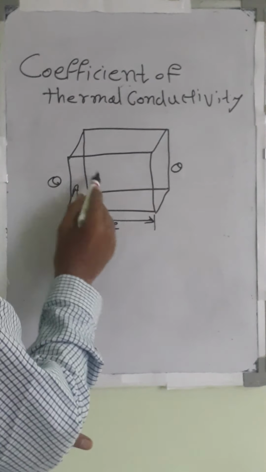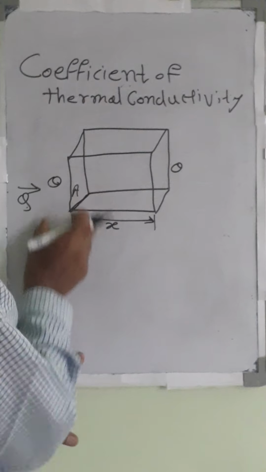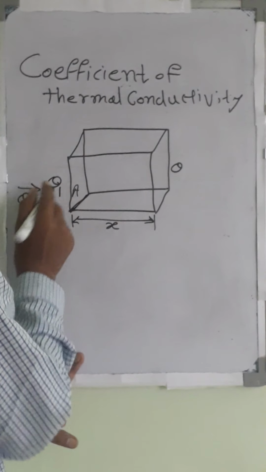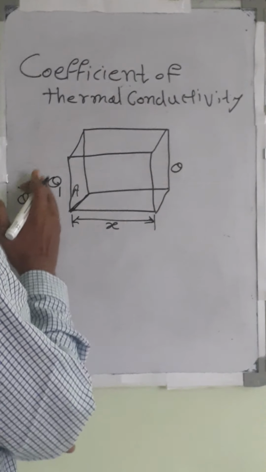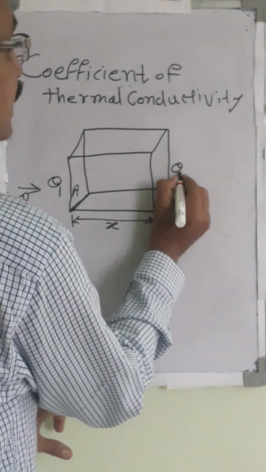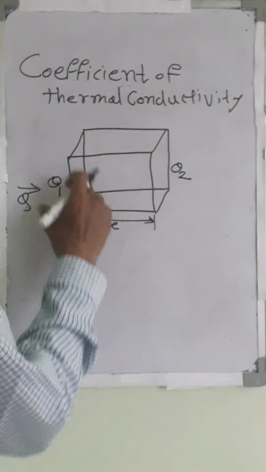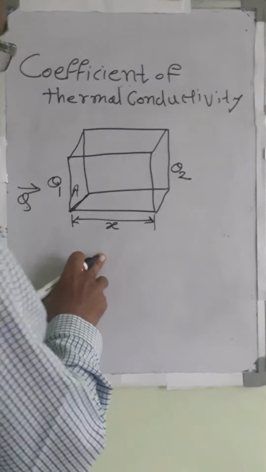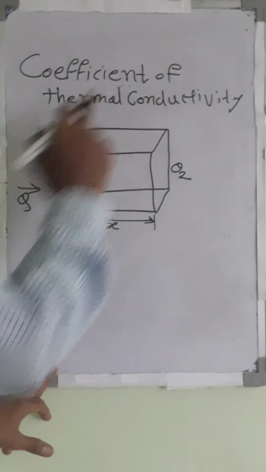Then when you supply heat, an amount of heat is supplied from the left side. So what will happen? Its temperature is increased, that means it is supposed to be theta 1. At that time this is theta, but as soon as time passes, heat is transferred from one side to another side, and here the temperature becomes theta 2. So in this way, regarding this diagram, this is a solid cube with these notations, and using these notations and this construction, we can try to understand the concept of coefficient of thermal conductivity.